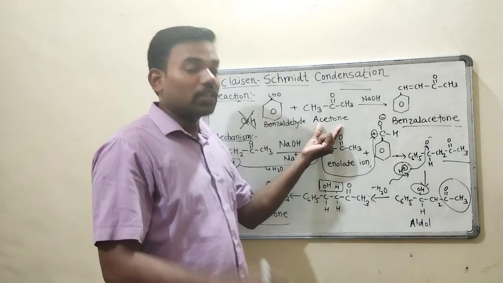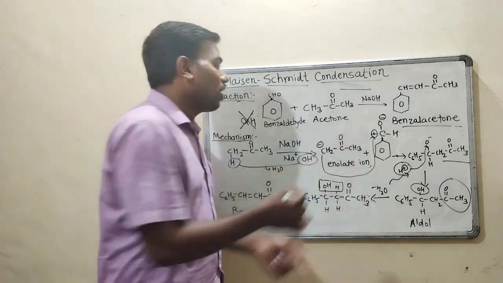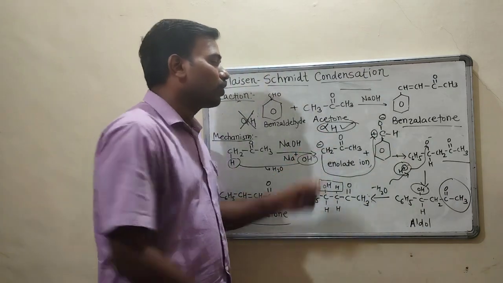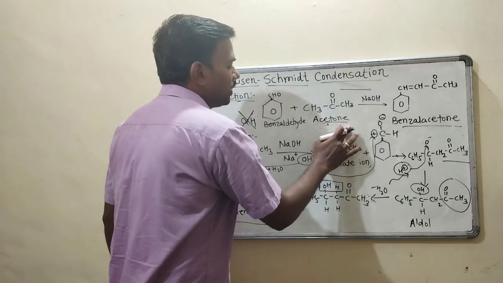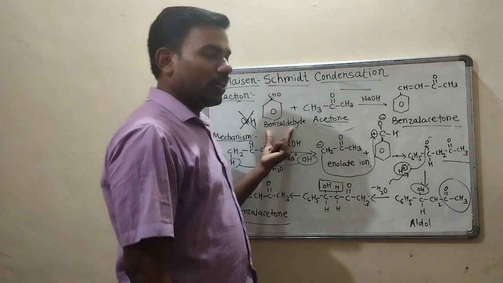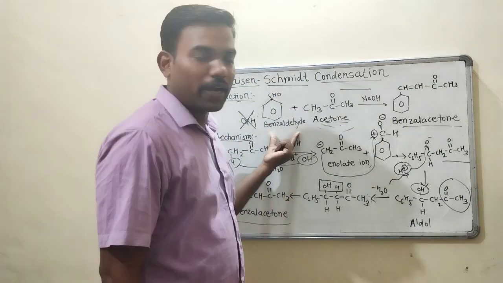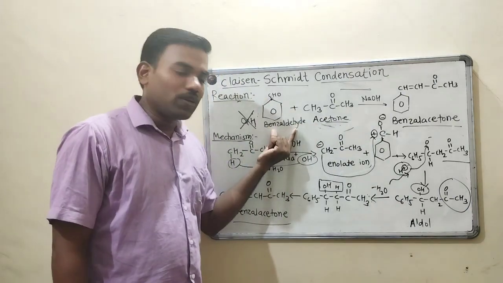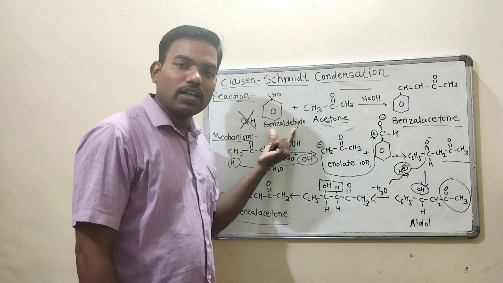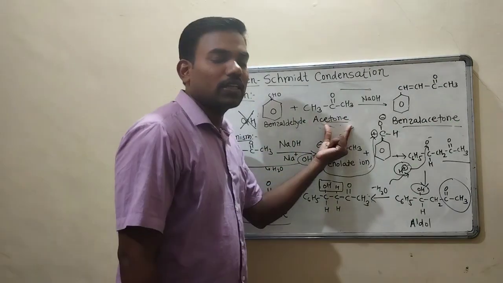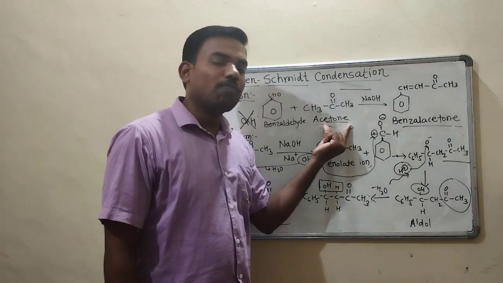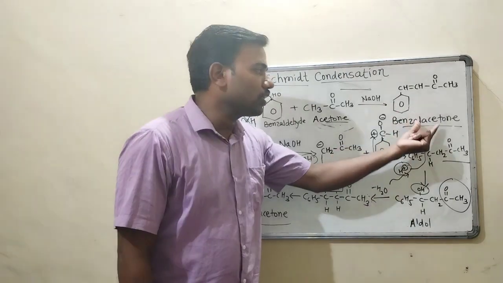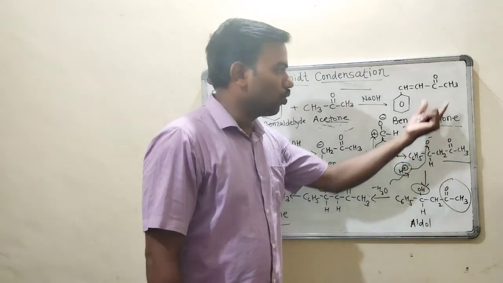But another condition is exactly opposite to that. Here alpha hydrogen is a must. Without alpha hydrogen we cannot proceed. So let's see. One does not contain alpha hydrogen, one contains alpha hydrogen. One is an aromatic carbonyl compound, including aldehyde and ketone. Another is an aliphatic carbonyl compound which contains aldehyde or ketone. So in presence of NaOH it will give benzyl acetone.